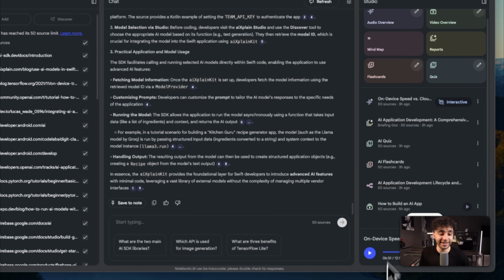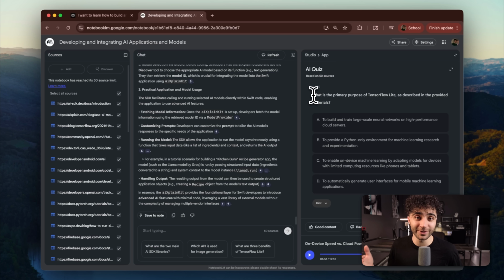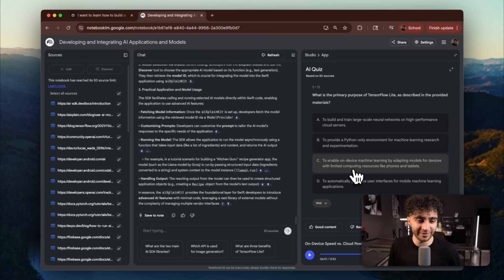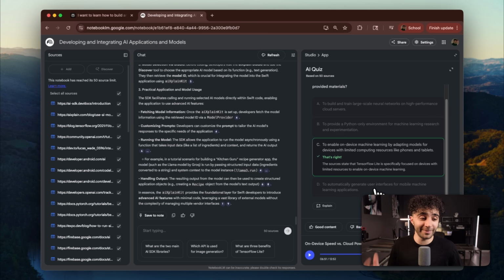And the last thing we're going to look at is the AI quiz that it generated for us. Okay, so let's try answering one of these questions. What is the primary purpose of TensorFlow Lite as described in the provided materials? To enable the machine learning model to adapt for mobile. Yeah, it's this one.